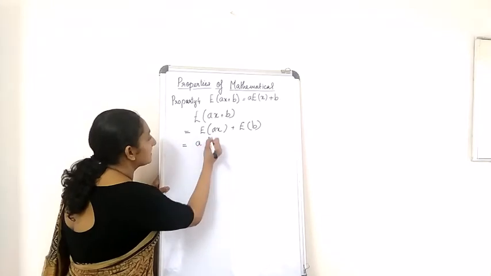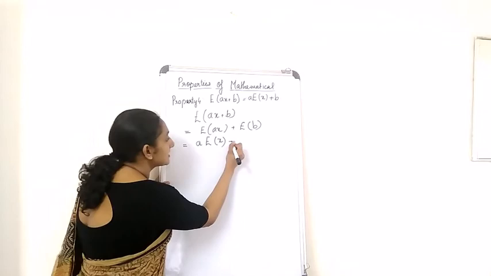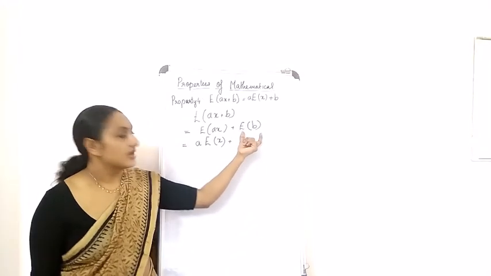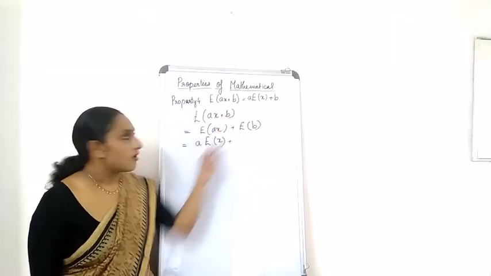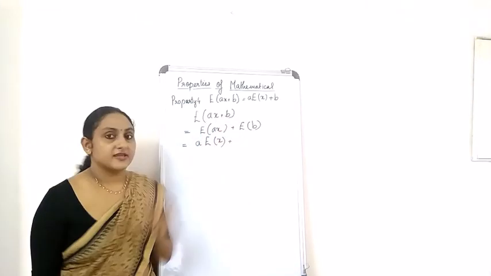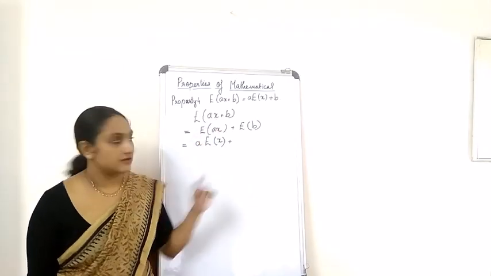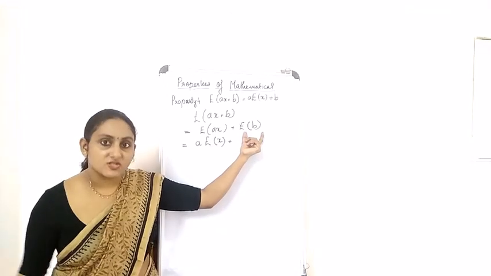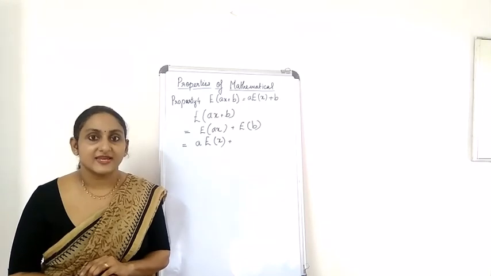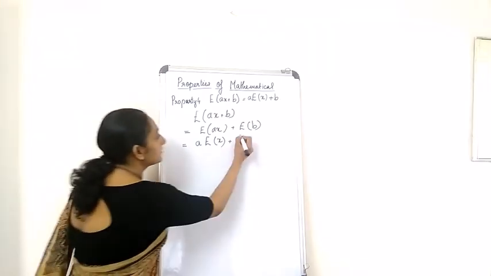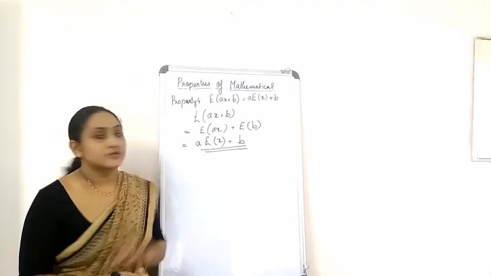A into expectation of x, right, plus again here expectation of B. Before that, I'm really sorry, I would like to introduce all these terms. A and B are constants, so keep that in mind. X is a random variable. Now what is expectation of B? Yes, that is correct. Expectation of B is B itself. So hence we proved the property number 4.